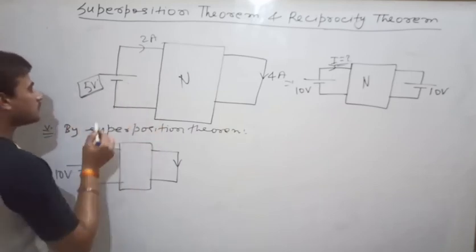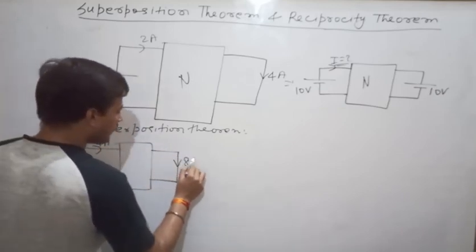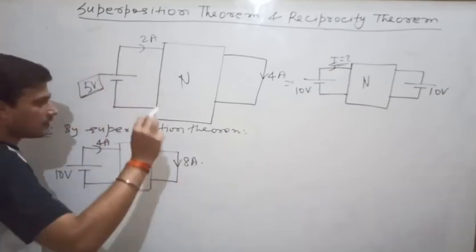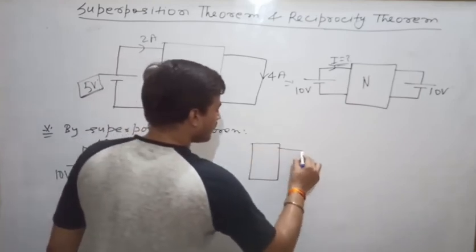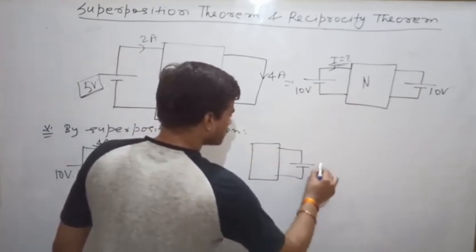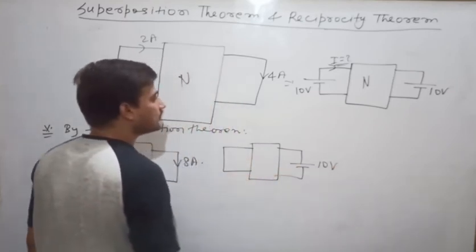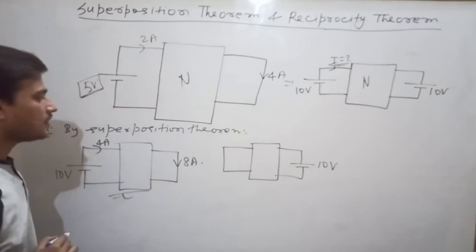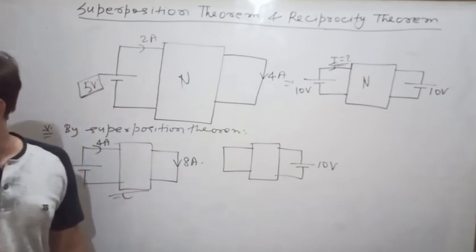It is already a linear network, so it will be 4 ampere and 8 ampere. Clear? Next. Now we are having second source 10 volt. Here it is like this one. Now what will happen?